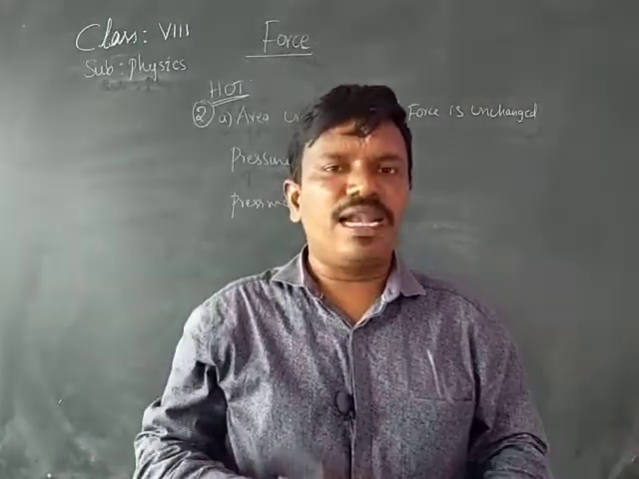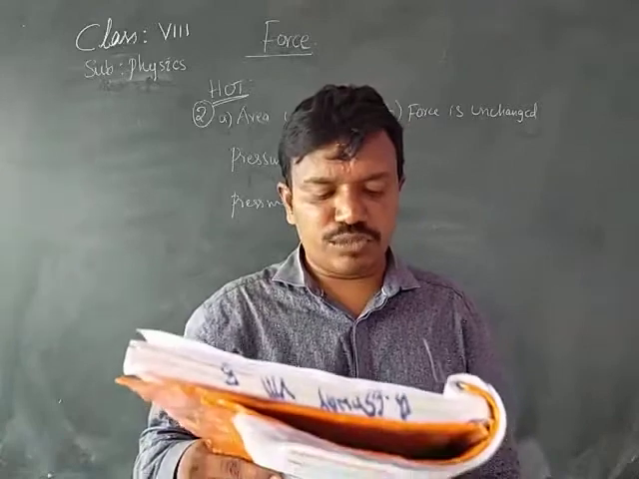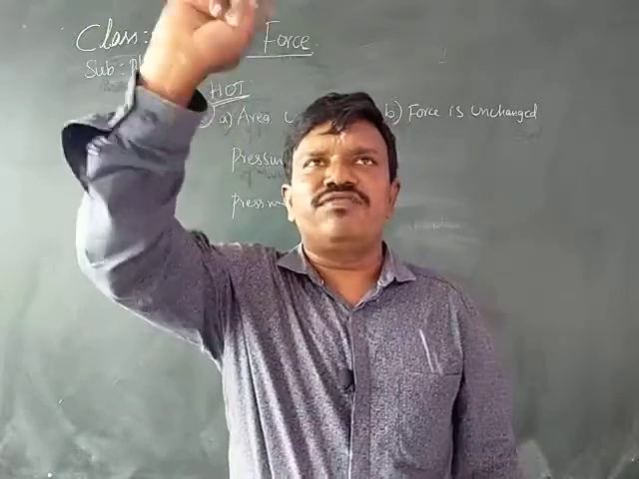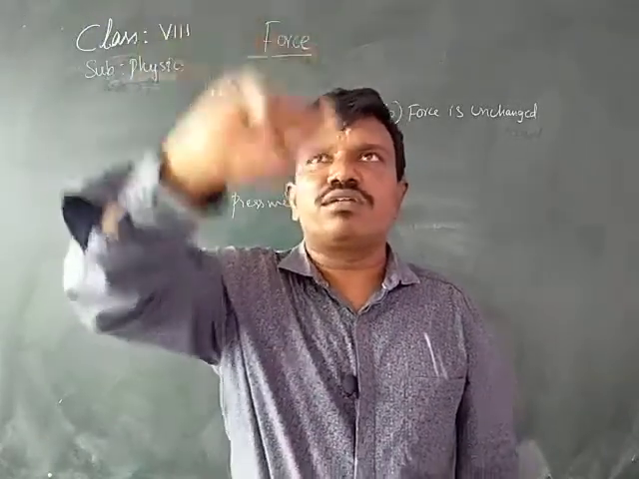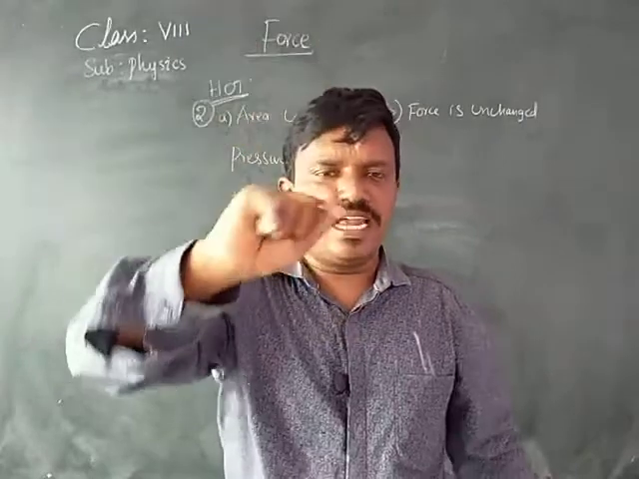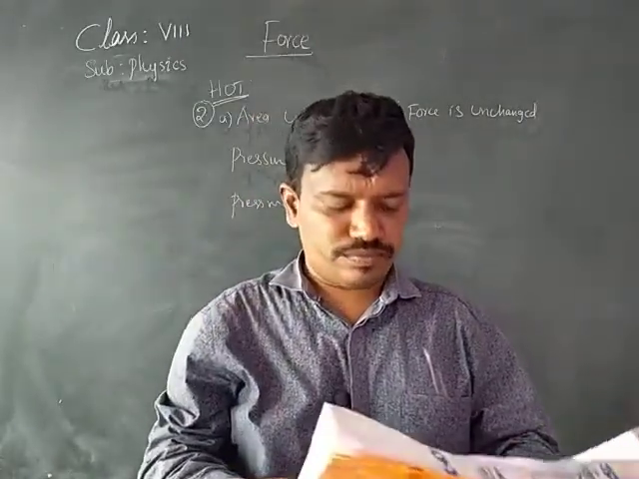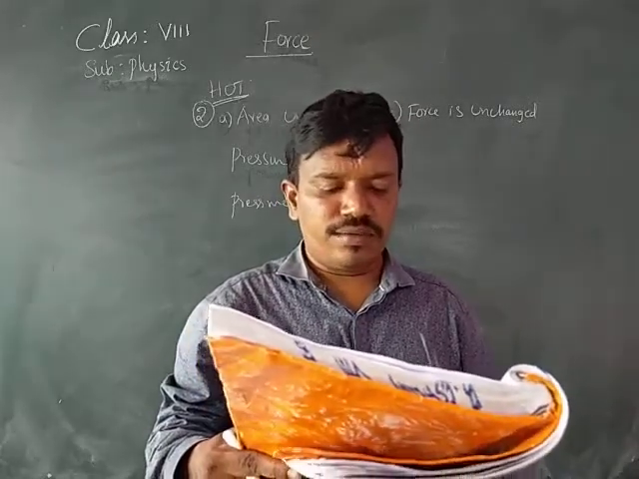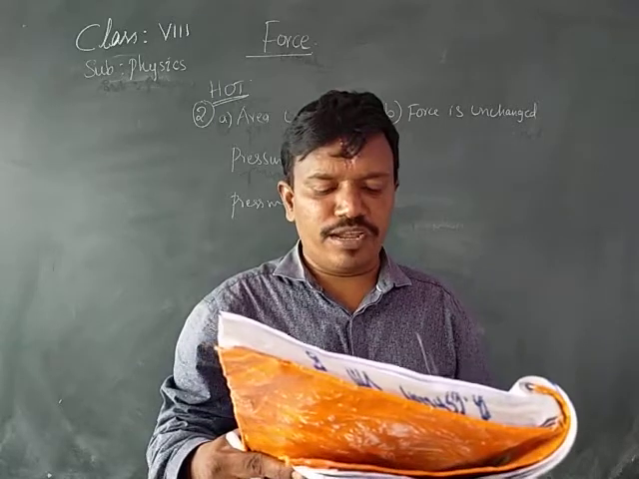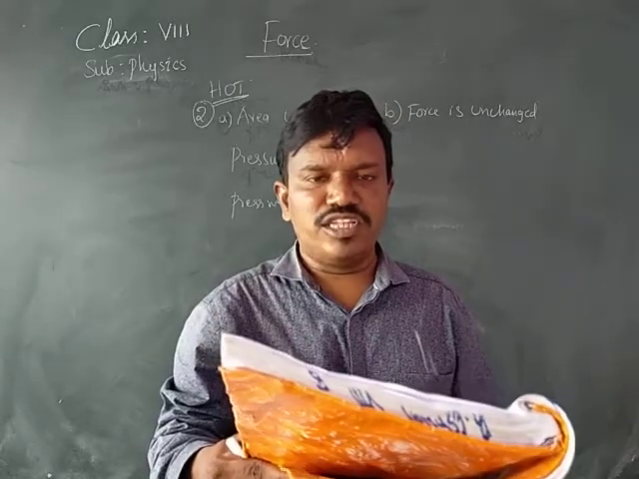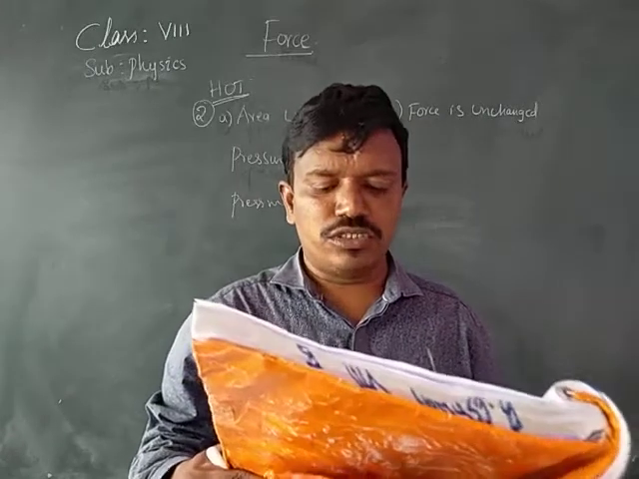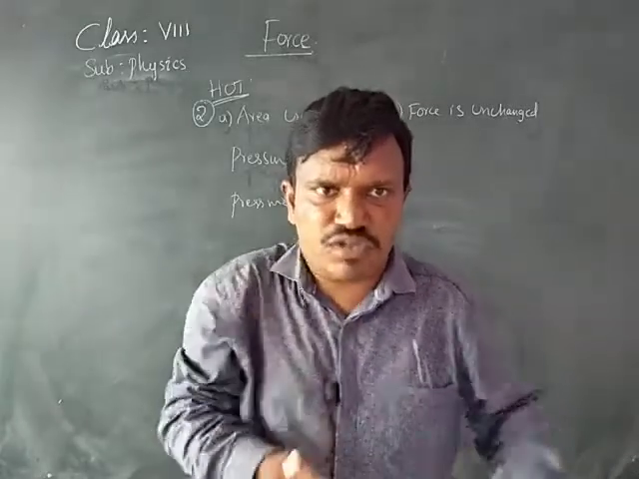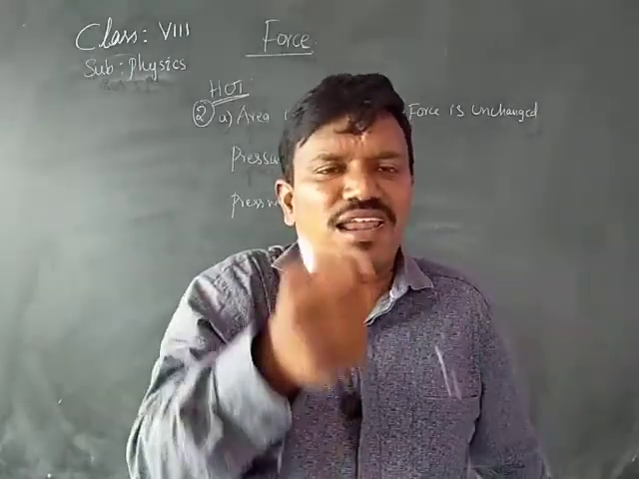Okay, coming to the multiple choice questions. First one: hoisting a flag is related to what? When the chief guest is hoisting the flag, is it pulling or pushing? It is related to the pull. B is the answer. A person is pulling water from the well. Which type of force is it? Is it muscular force, magnetic force, frictional force or electrostatic force? He is applying force by the muscles. Therefore, it is muscular force.